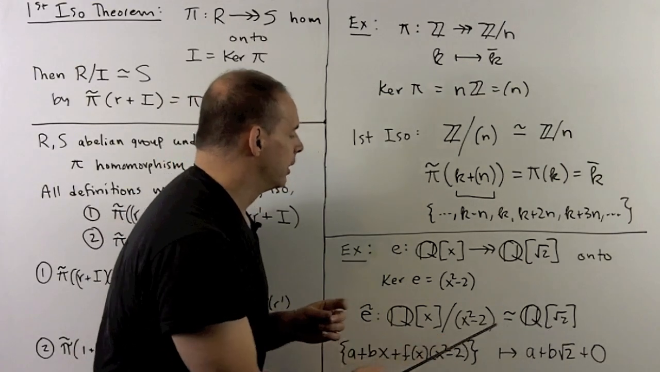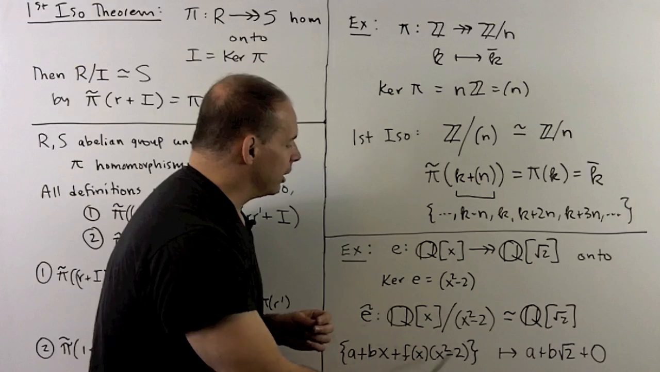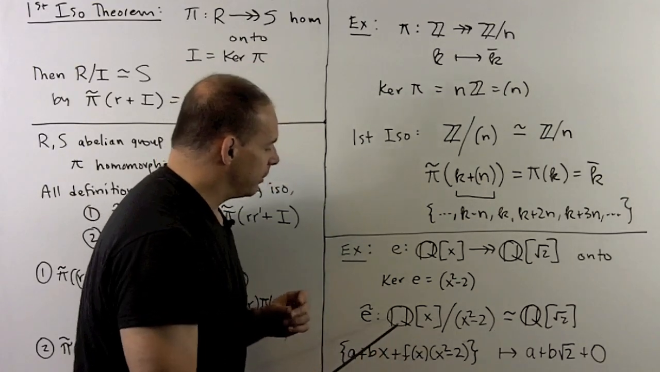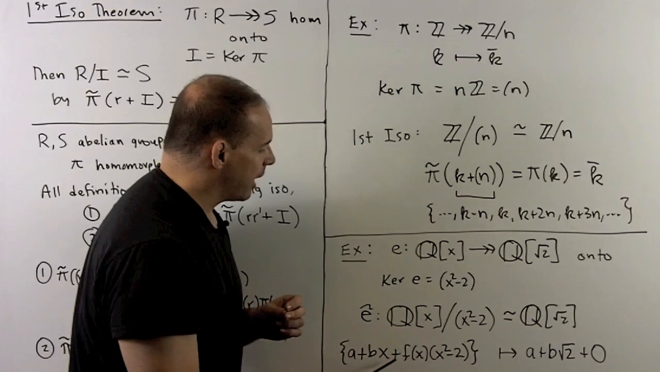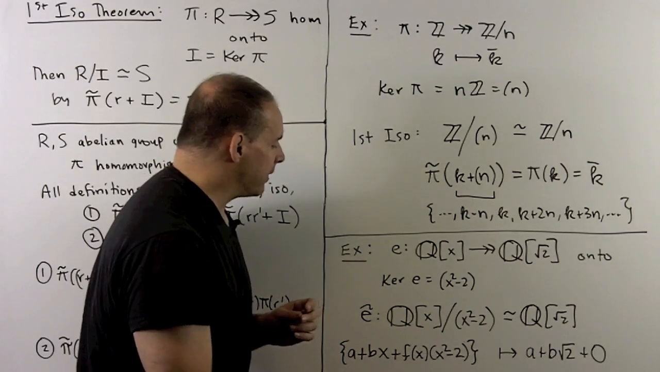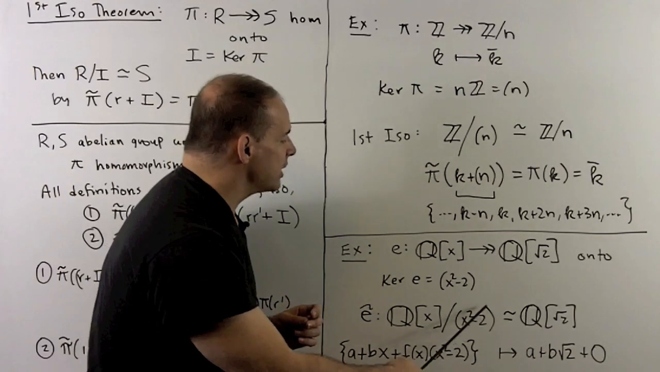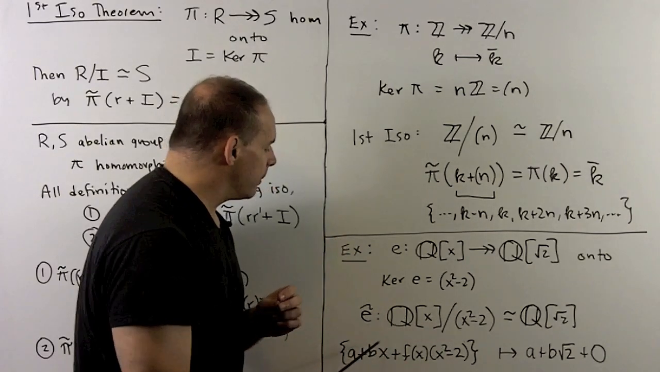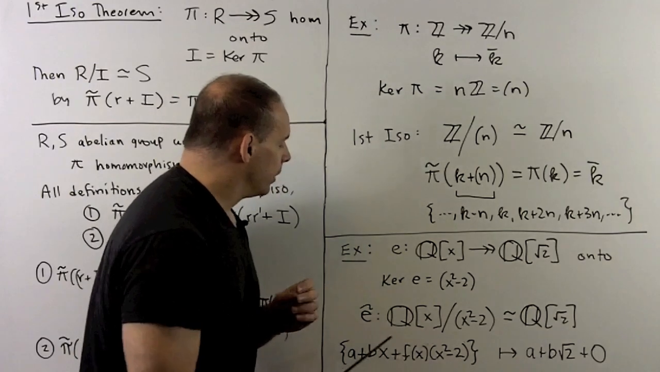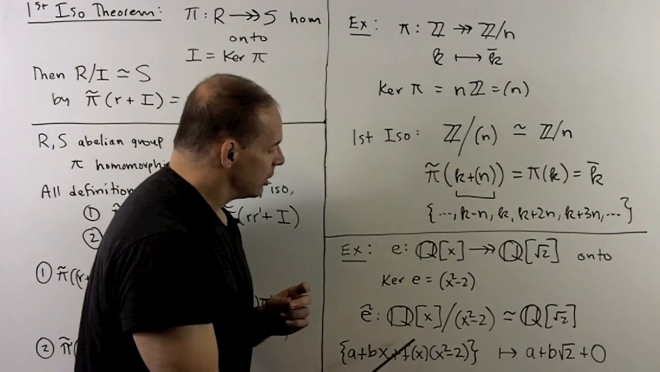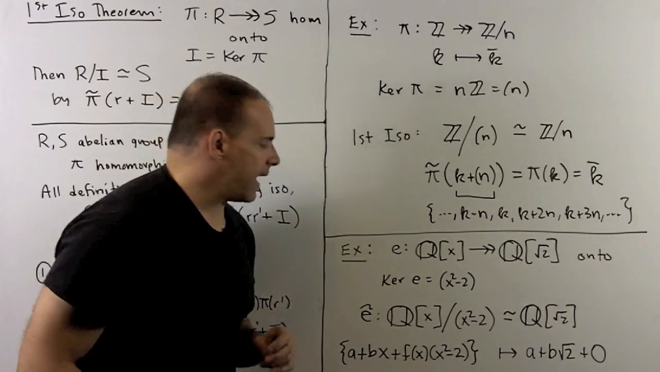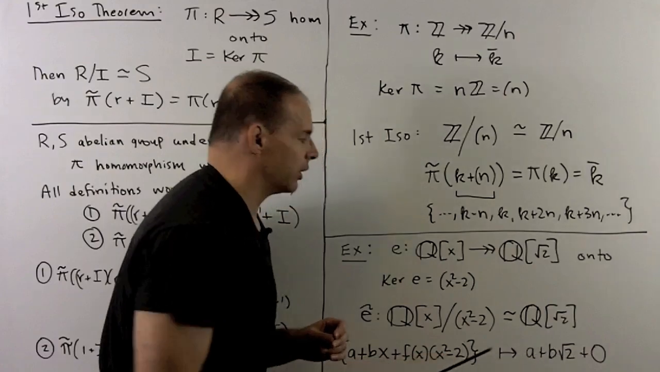Now, one thing we'll see later is that each coset for this quotient ring can be written in the form a plus bx plus f of x times x squared minus 2. We're taking all multiples of x squared minus 2. So by this I mean, if we take any of these cosets, there's going to be a distinguished element, a plus bx. When we evaluate, we put square root of 2 in for x, so this part goes to 0. So every element in this coset goes to the same value, a plus b square root of 2.